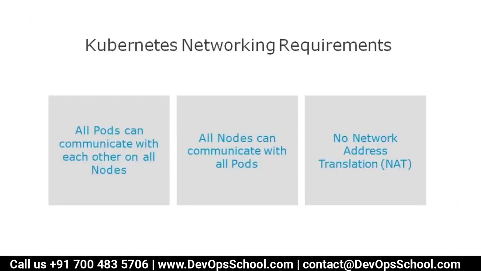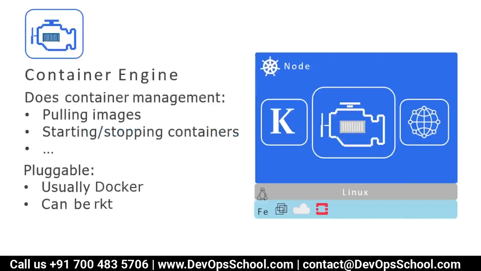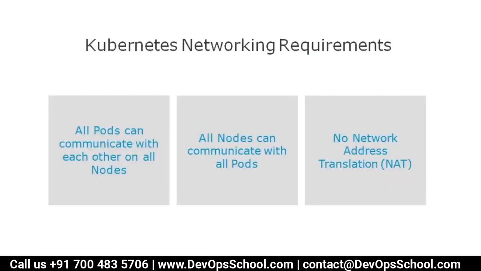So now let's talk about the third component, of the agent worker node. What is that? Before understanding the third component, I would request you to read all these statements. Remember, we don't know the pod, but one thing we know for sure is that a pod has a container, right? So here, all pods can communicate with each other on all nodes.